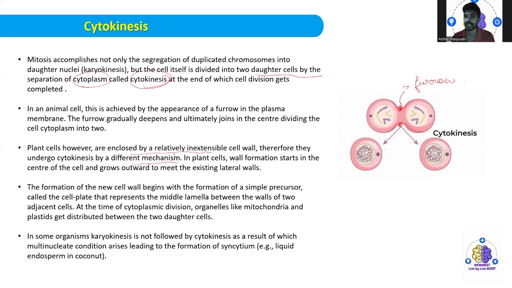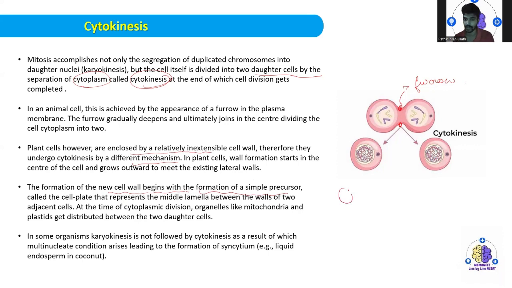In plant cells, the wall formation starts in the center of the cell, and later on the division will be seen. The formation of a new cell wall begins with the formation of simple precursors, which are called the cell plate, that represents the middle lamella between the walls of the two adjacent cells.